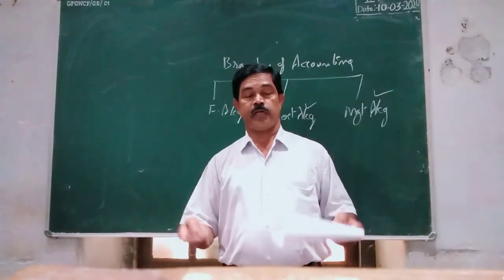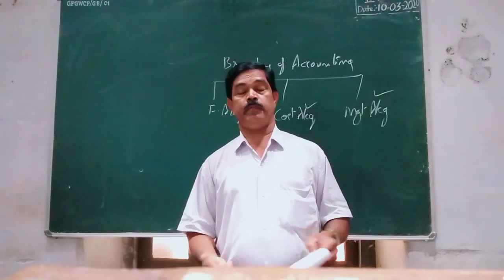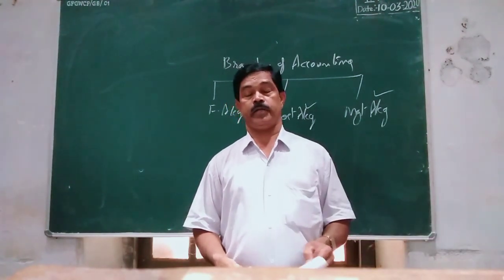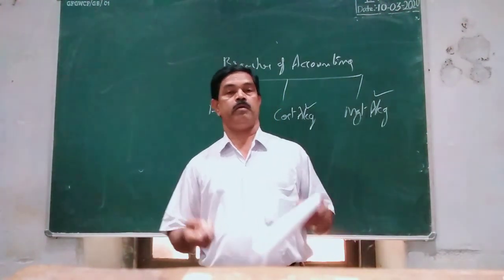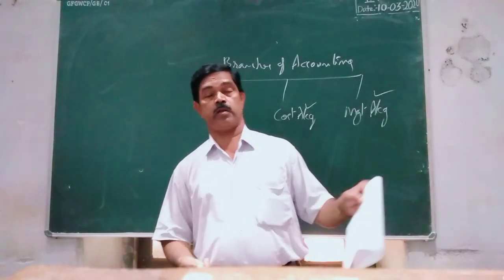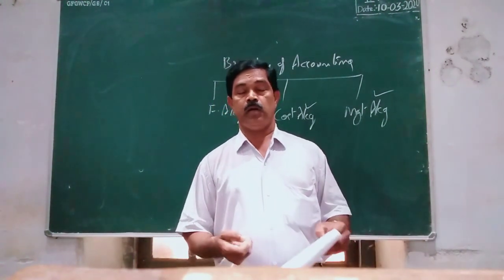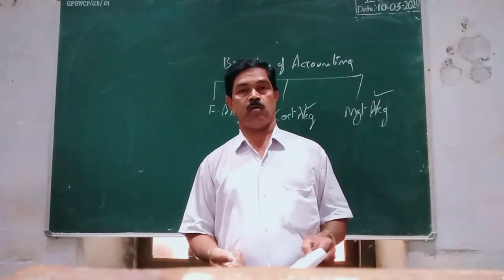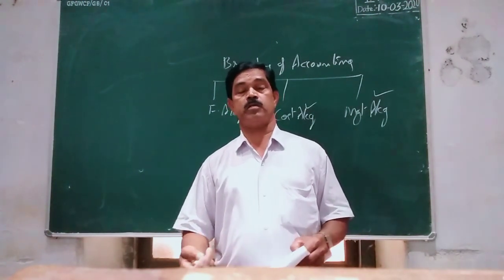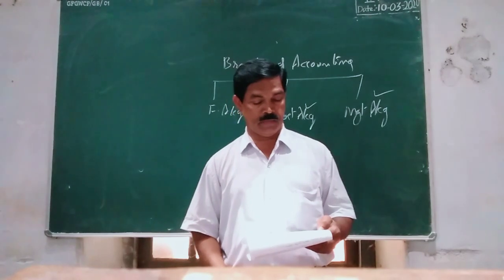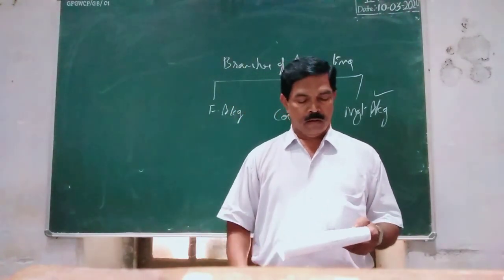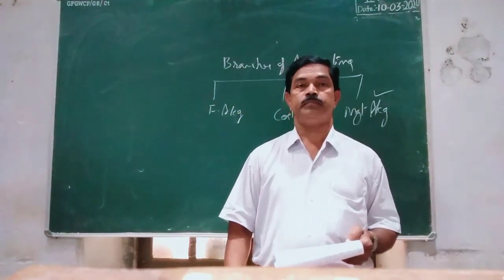In financial accounting, we take into account the historic cost that is already incurred. There is no scope for estimation of the cost. That is another limitation.